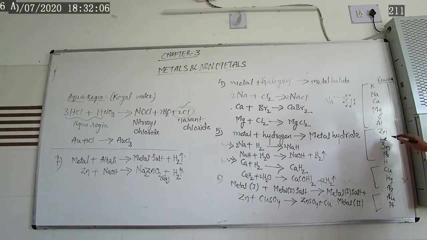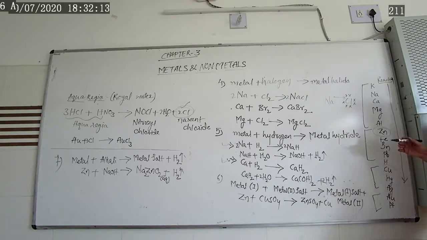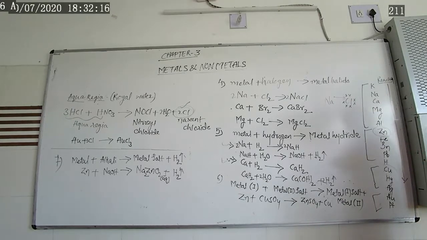That is the reason an iron nail is always added into copper sulfate solution; then only does the displacement reaction take place, and the blue color of copper sulfate gets converted into the light green color of ferrous sulfate solution, and copper gets displaced from it. We have already done such a reaction in the first chapter; once again I have explained it here. So if you take aluminum and zinc sulfate solution, then the reaction takes place. But if we take zinc plus aluminum sulfate, then this reaction will not take place.